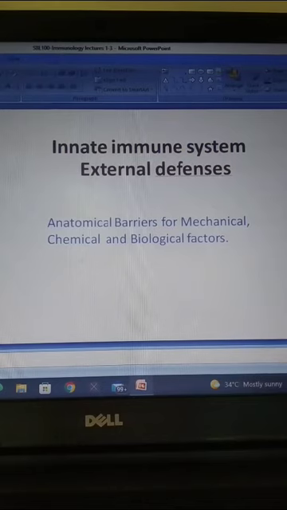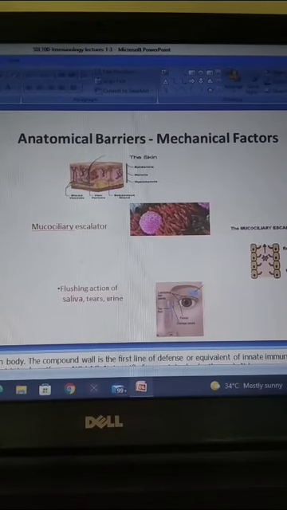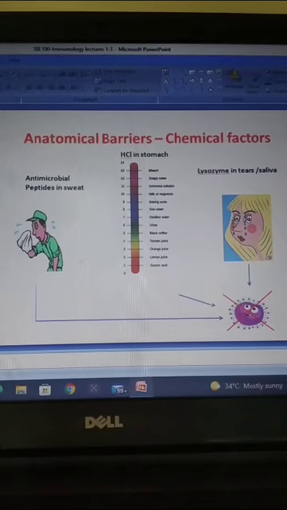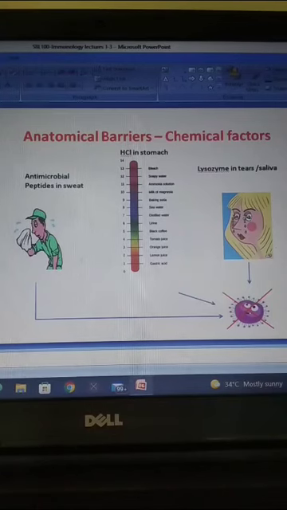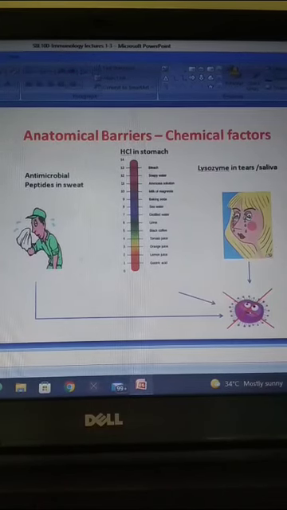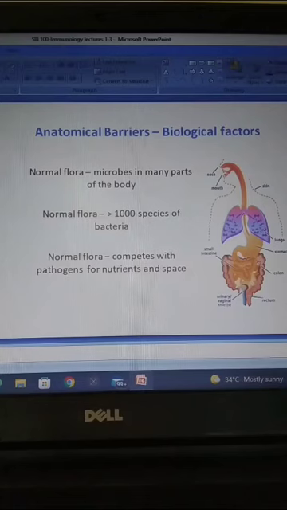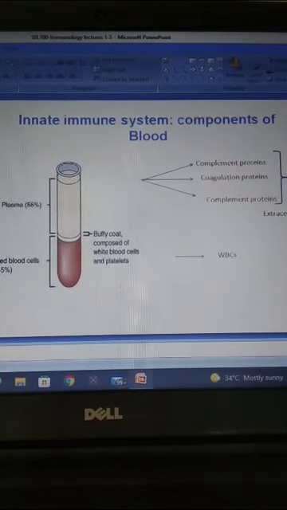The external defenses are carried out by the anatomical barriers, through mechanical, chemical and biological factors. In the mechanical factors, the skin, mucociliary escalator and the flushing action of saliva, tears and urine act as mechanical factors. For the chemical factors, some peptides in sweat, the HCl acid secreted in the stomach, and the lysozyme in tears and saliva act as chemical factors. And for the biological factors, some normal microflora inhabiting our body act as a barrier against some pathogens.